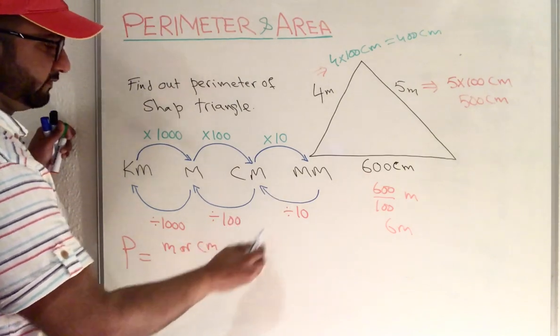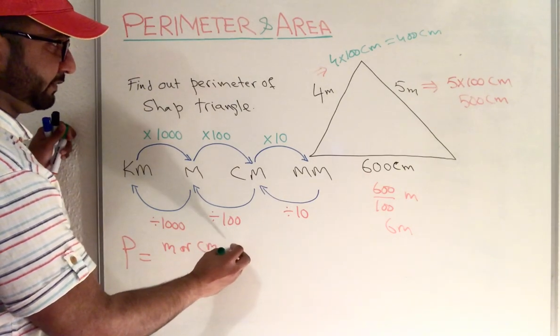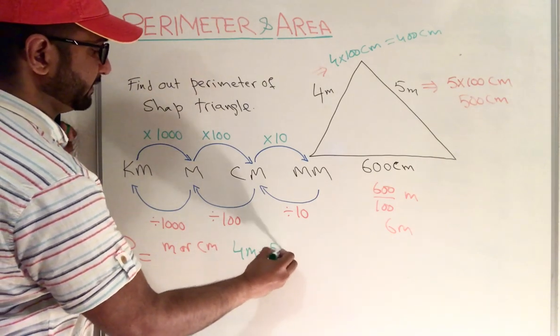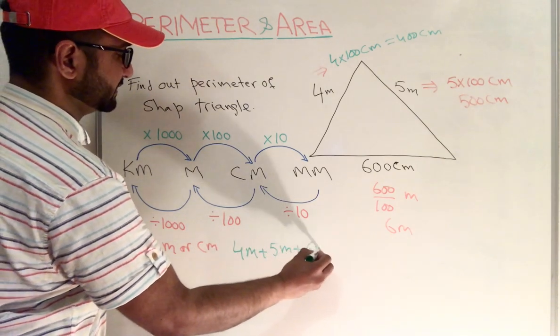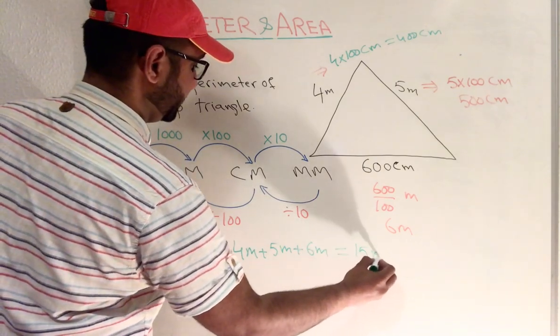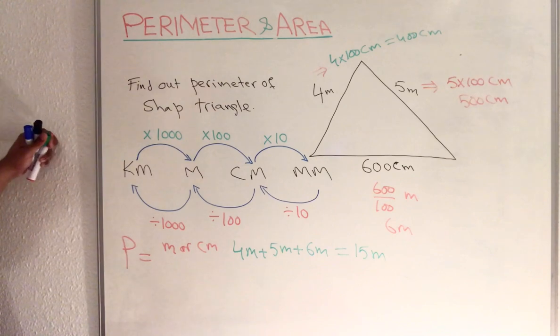If you are finding it in meters, the perimeter of that one is 4 meters add 5 meters add 6 meters, which is equal to 15 meters.